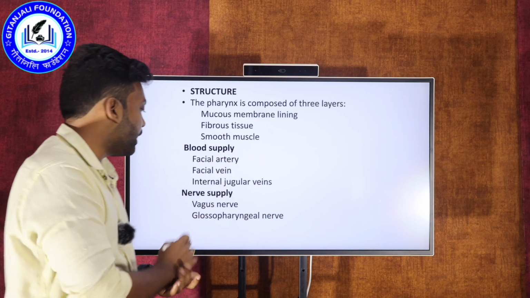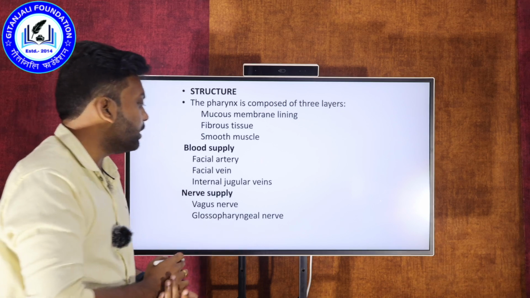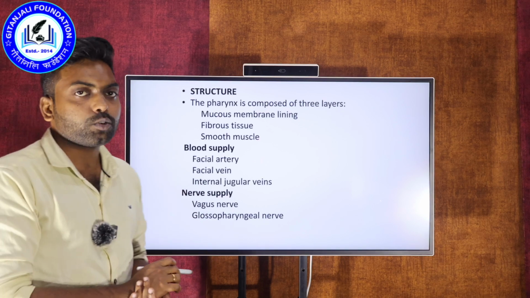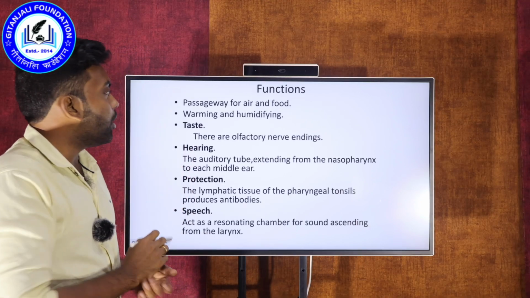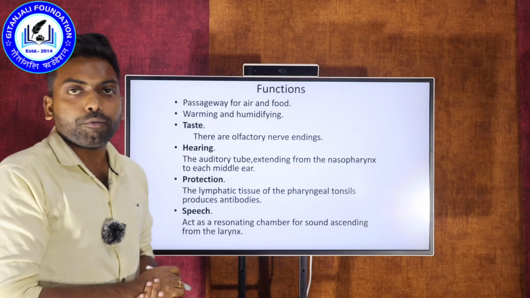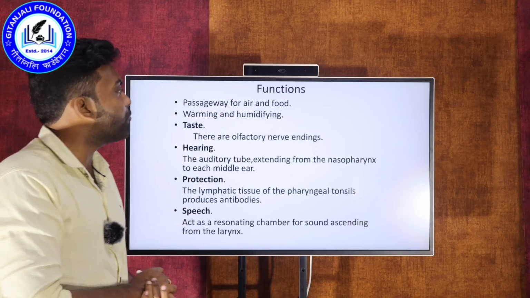And what is the nerve supply? The vagus nerve and glossopharyngeal nerves. So these are the two nerves that supply the pharynx. Next one is the functions of the pharynx. There are a few main functions.